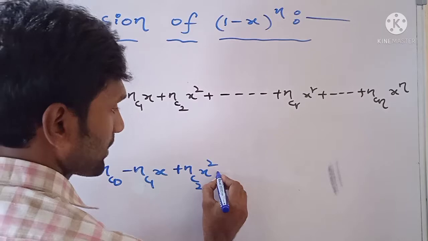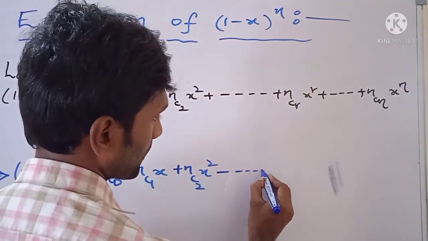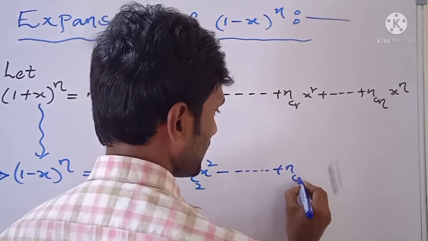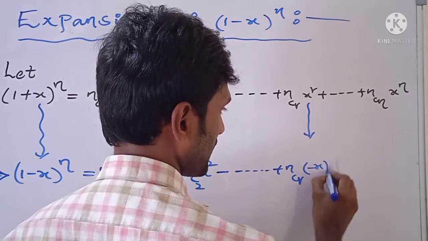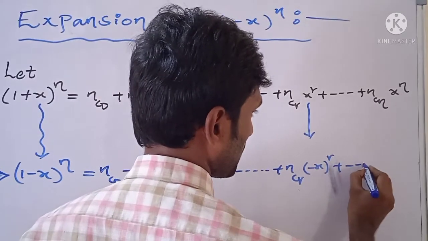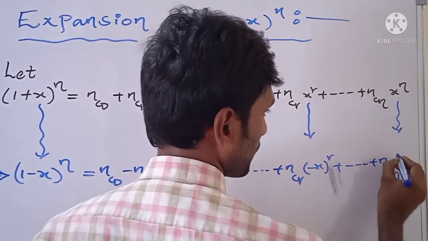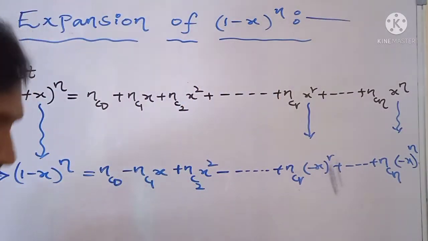Next, the fourth term is minus nC3 x cube, and so on. Come to the general term, it is nCr. Substitute minus x whole to the power r, plus and so on, plus nCn. Substitute minus x, it is minus x whole to the power n.